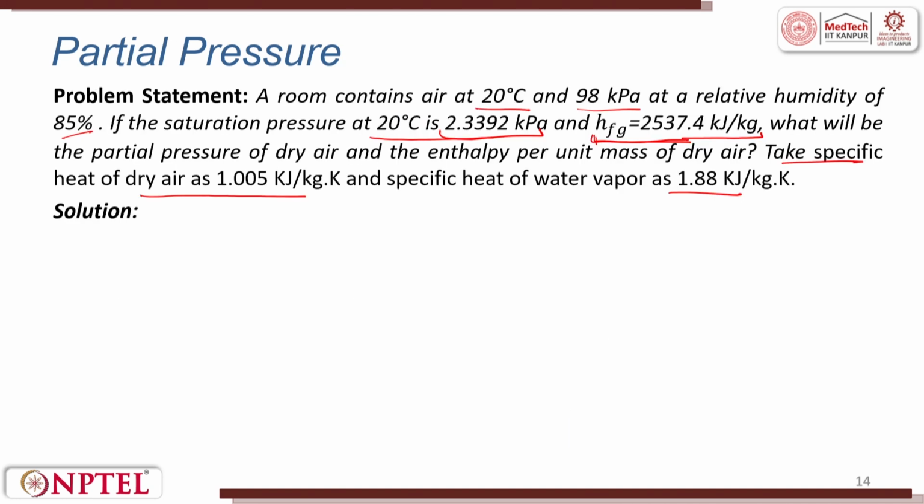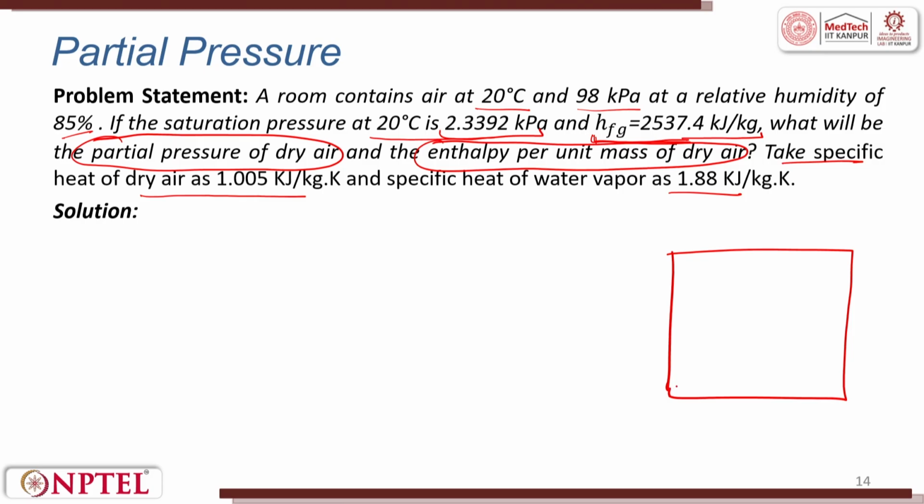So we need to find out the partial pressure of dry air and the enthalpy per unit mass of the dry air. So this is a room where temperature is 20 degrees centigrade, pressure is 98 kilopascal, phi, that is relative humidity, is given as 85%.